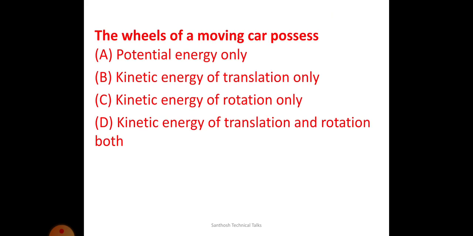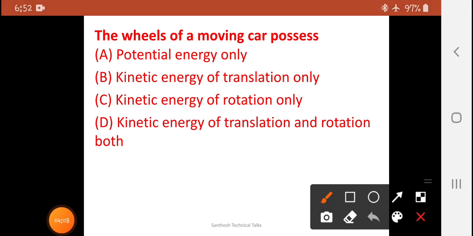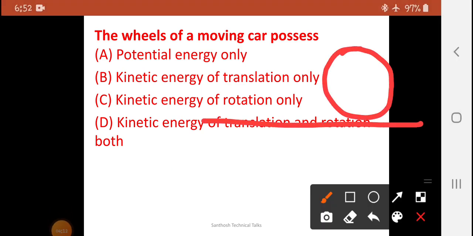The next question is: the wheel of a moving car possesses the. The wheel of the moving car is rolling along the road, so it is rotating. What happens if the wheel continues the rotation?